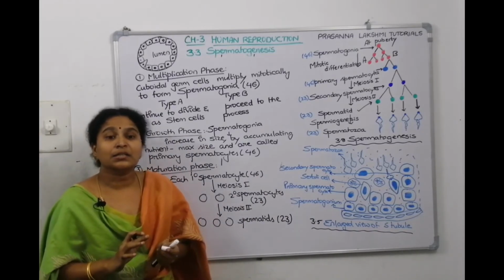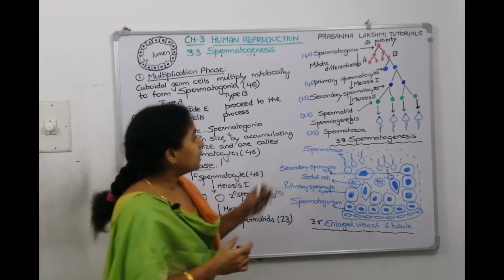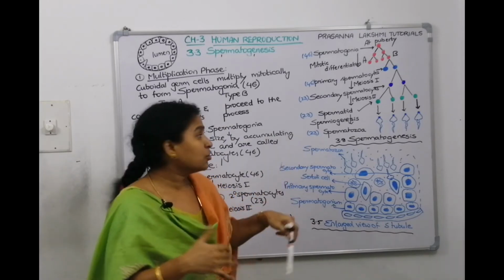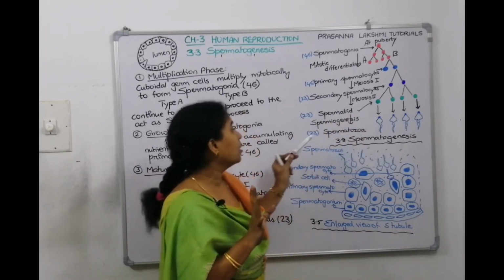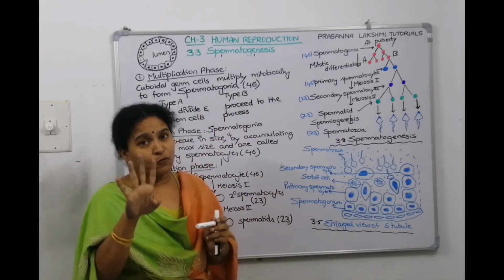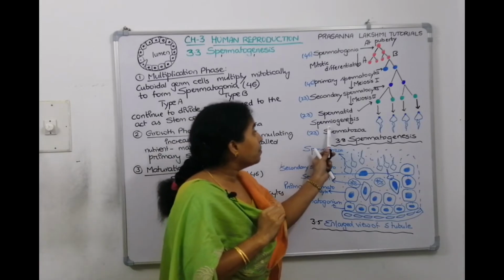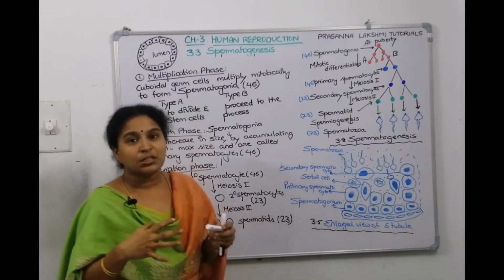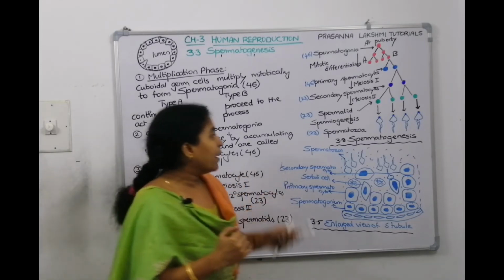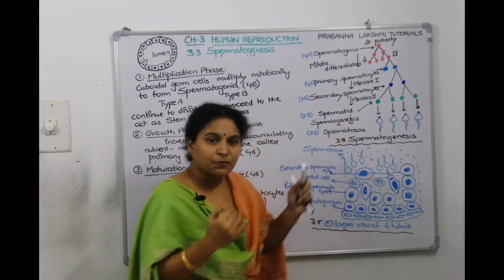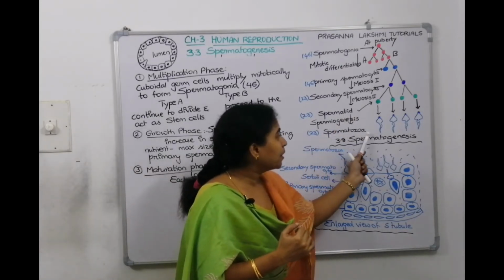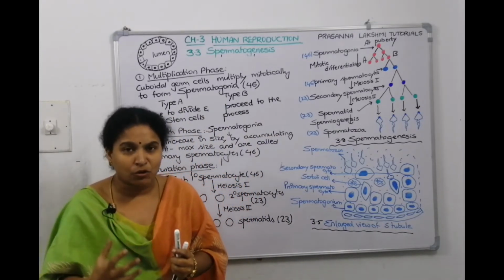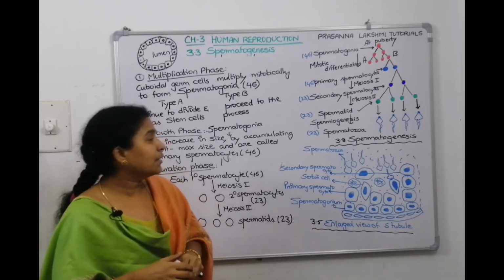Now the last one is called the differentiation phase. Spermatid to sperm formation. The transformation of the circle into a tadpole-like structure is called differentiation, the fourth step. It can also be called spermiogenesis. A lot of changes will happen there. We will see point by point how the haploid spermatid transforms itself into tadpole shaped spermatozoa. Then it becomes active, takes nourishment from the Sertoli cells, and is then released out.